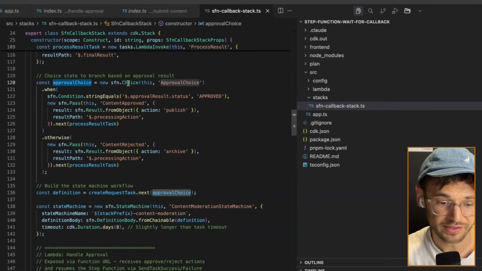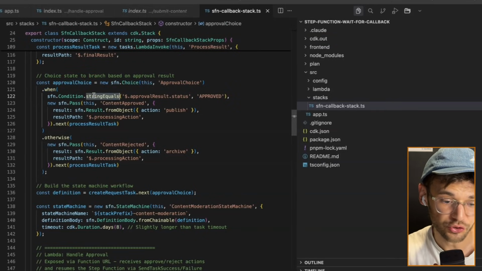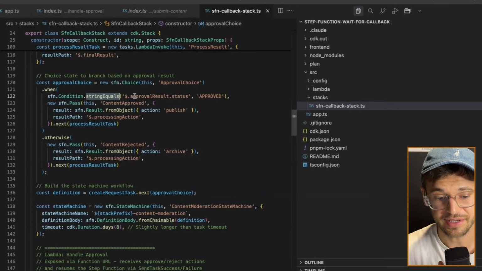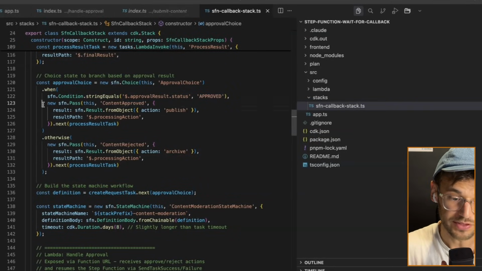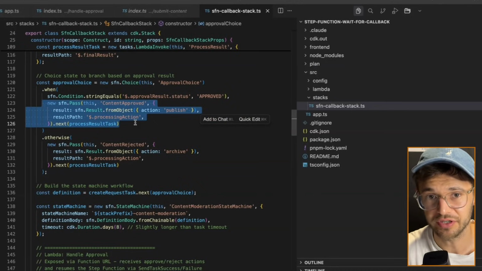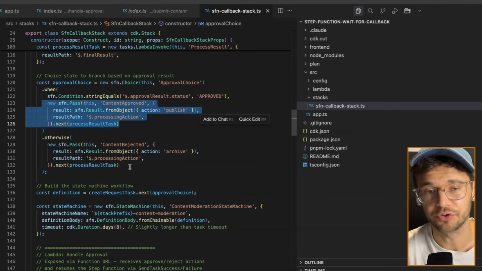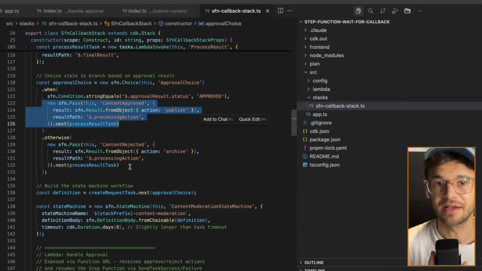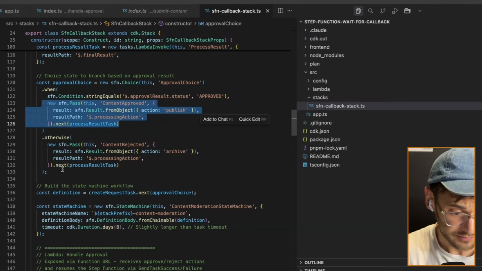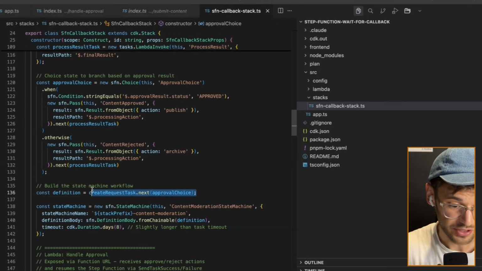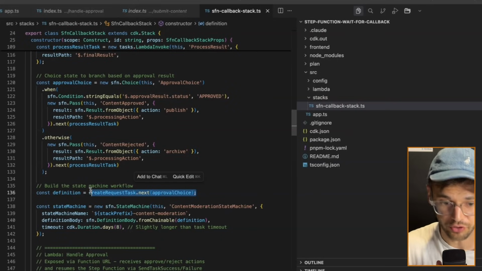And our approval choice says we have SFN choice. And then when a certain string equals something, so in this case, if the approval result status is approved, then we simply pass. So step function finished with a pass state. Same thing happens also on rejected. So in a real world implementation, you would handle this a bit differently. For example, notify the user. But in that case, the step function execution are just these few lines of code.